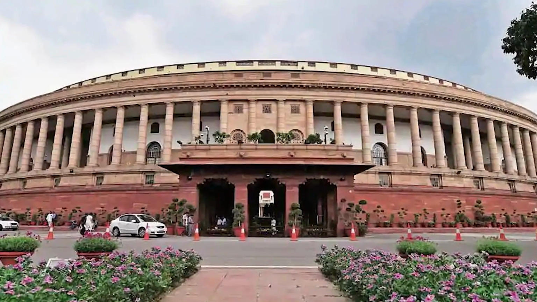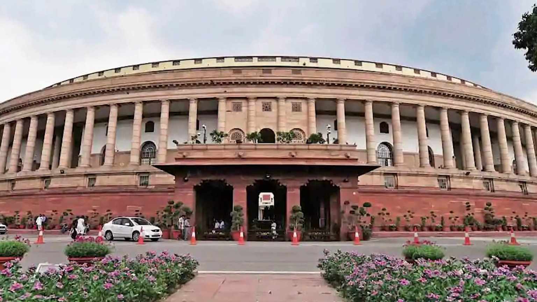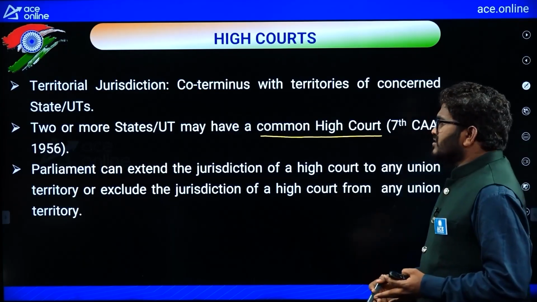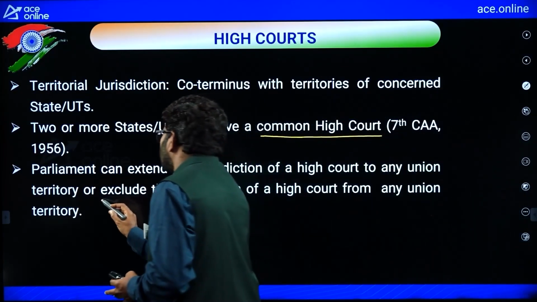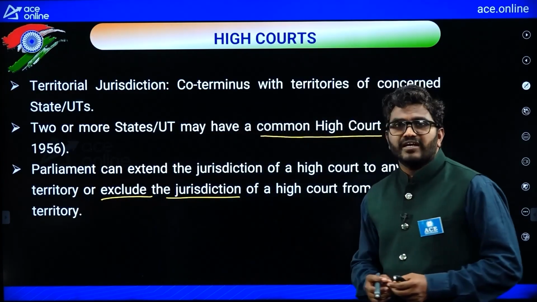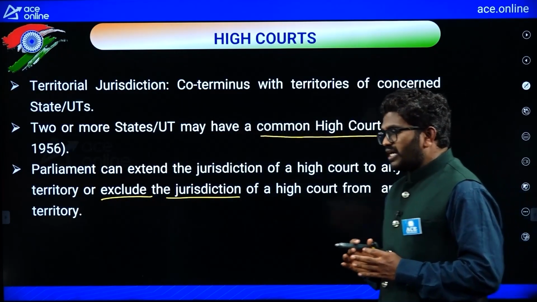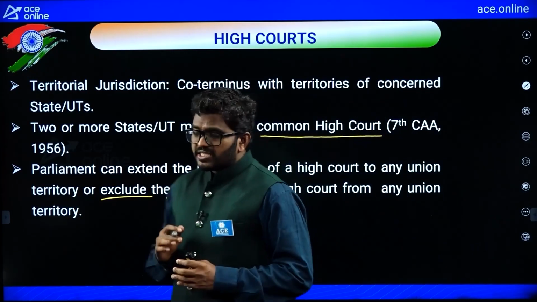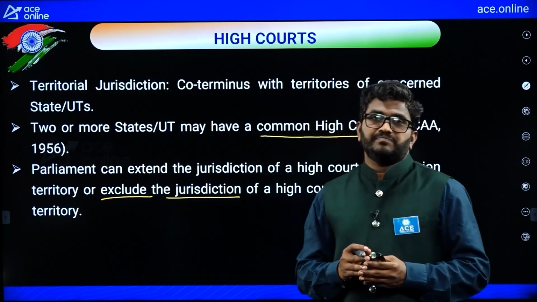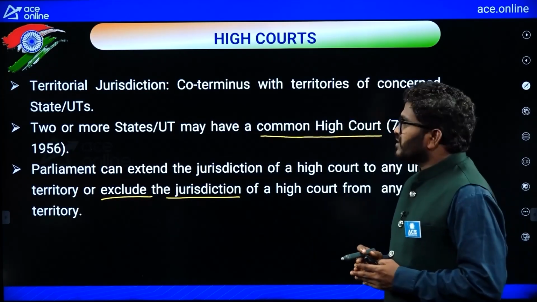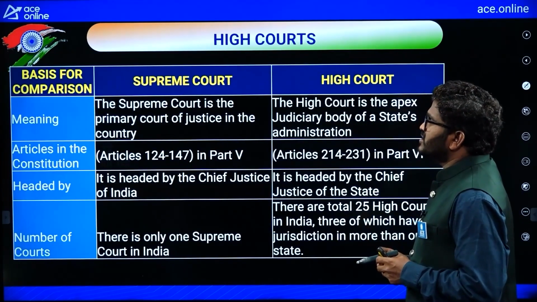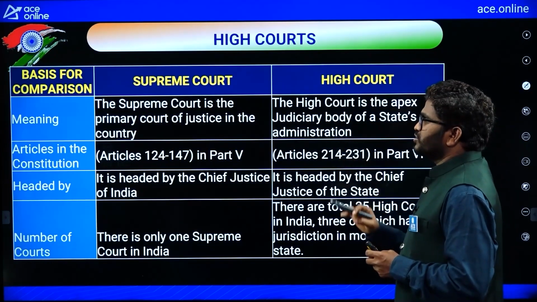The Parliament can extend the jurisdiction of High Court to any union territory. So Parliament has the power to extend the jurisdiction of High Court to any union territory, or exclude the jurisdiction of High Court from any union territory. So Parliament has the power to include or exclude any union territory from a High Court.